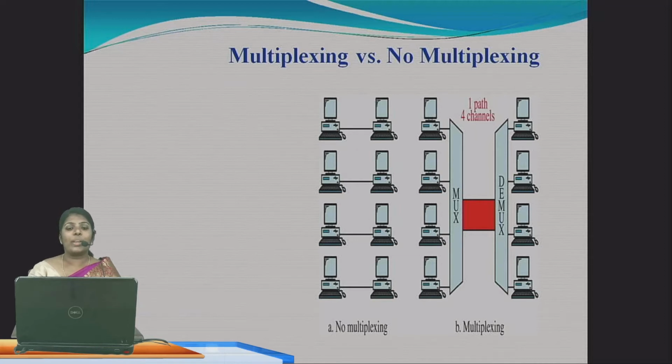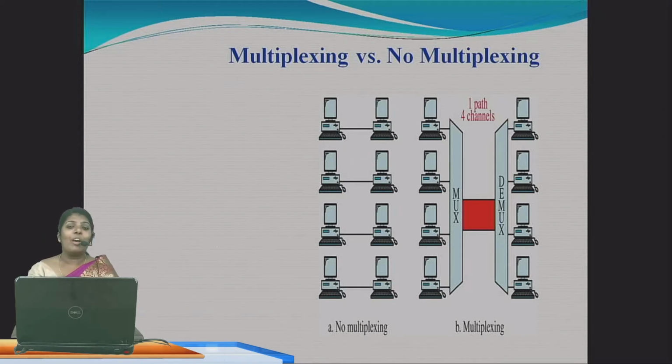See here in the first picture, where there is no multiplexing, you can see 4 systems. The 4 systems need separate data links for sending the signals. So for 4 systems, how many data links are needed? 4 data links. But in multiplexing, as you can see in the picture, for 4 systems only one data link is enough. Without multiplexing, for 4 systems you need 4 data links, but in multiplexing, for many signals, only one data link is enough.